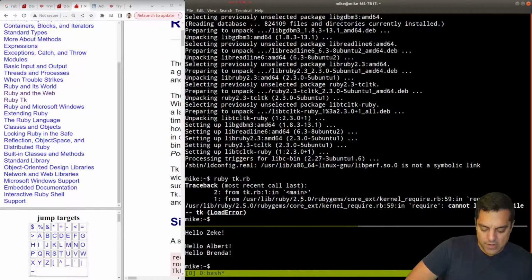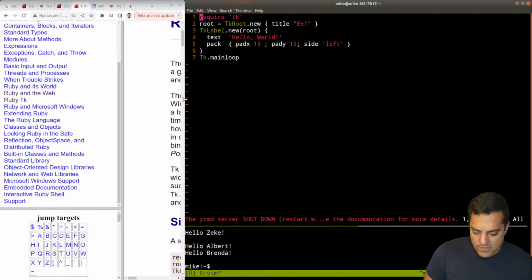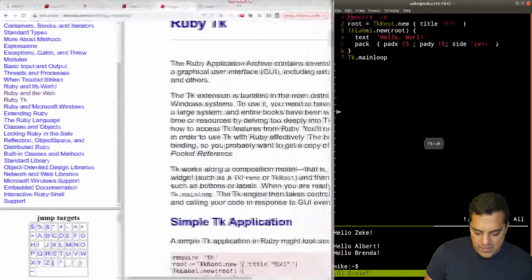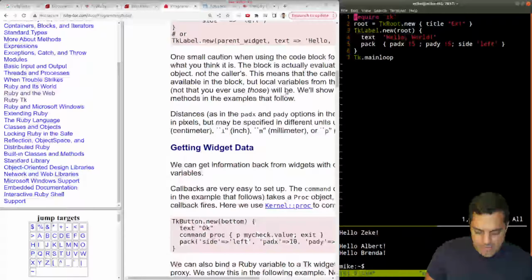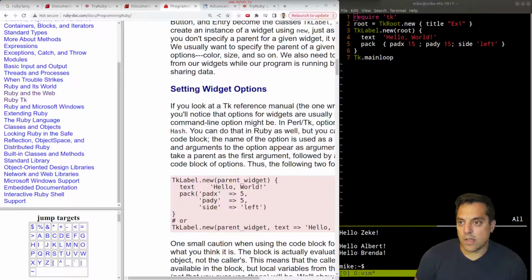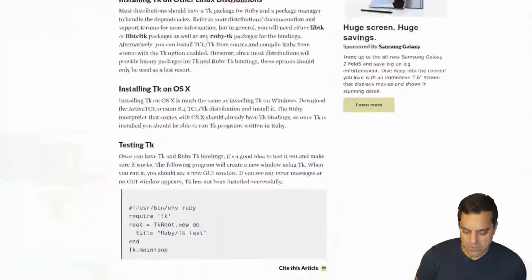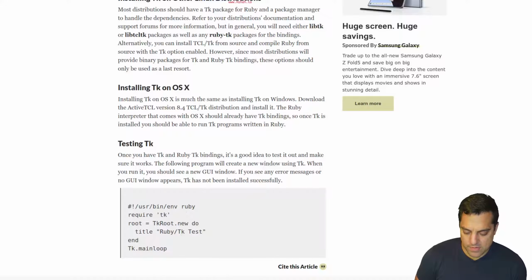Now, still cannot load this file here. So I don't know. Let's see what I actually did. Require TK, create a new object here. And what else? I should read the rest of that guide. I think it's installed, so I need to maybe add another script here or something.